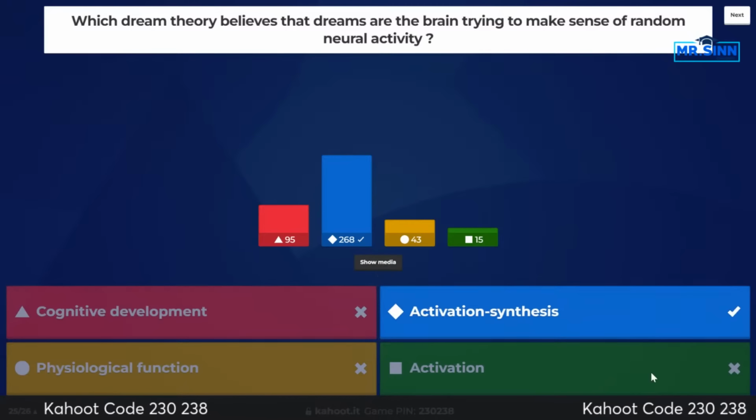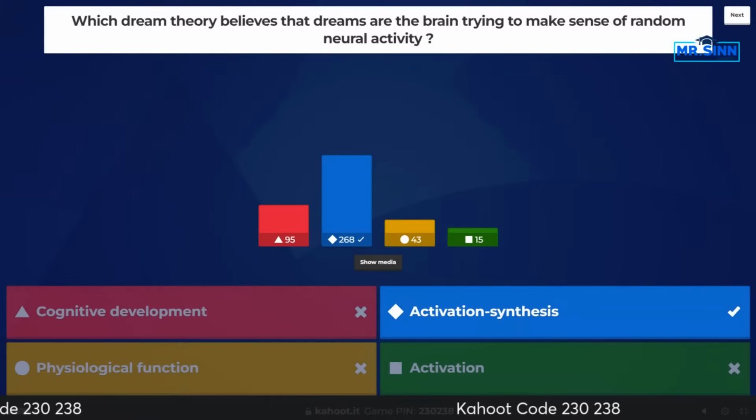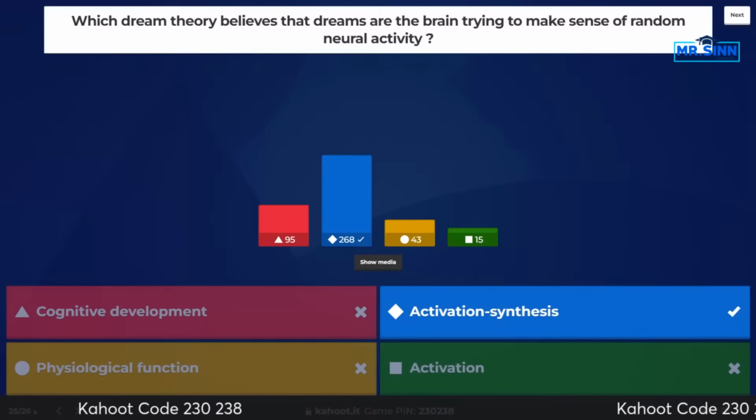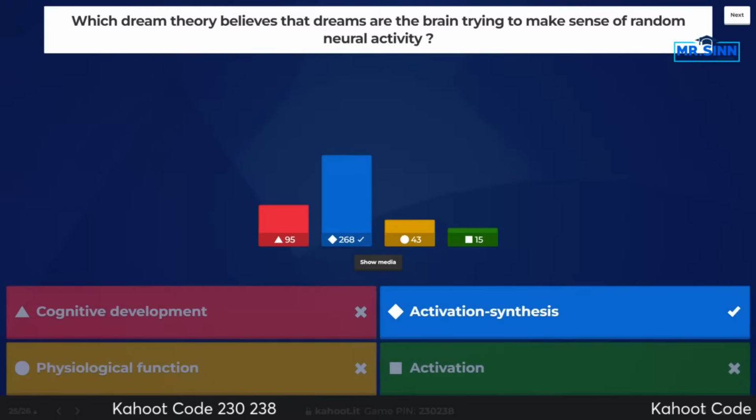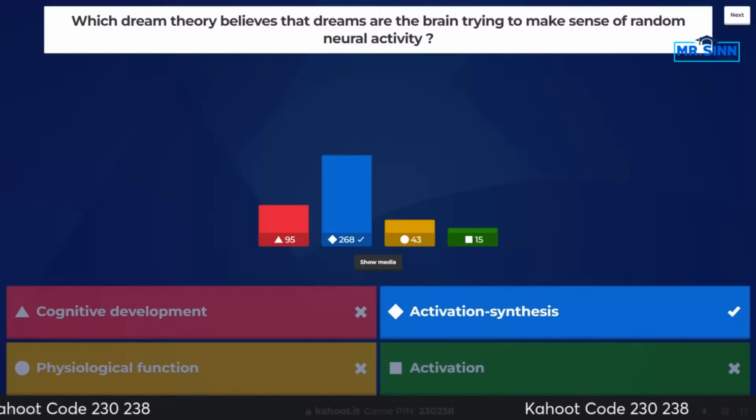All right, cool. Majority of people got this one as well. So remember, with the activation, we're talking about specific areas activated depending on which area of the brain is active in your dreams. They have essentially different content than when we're connecting there. The cognitive development is saying dreams are reflecting more of our cognitive development.